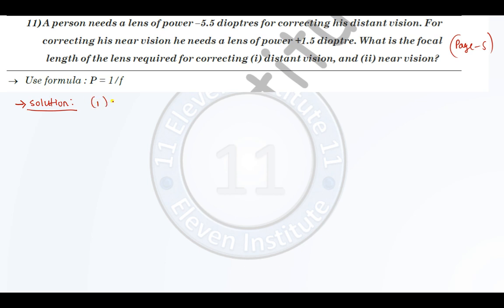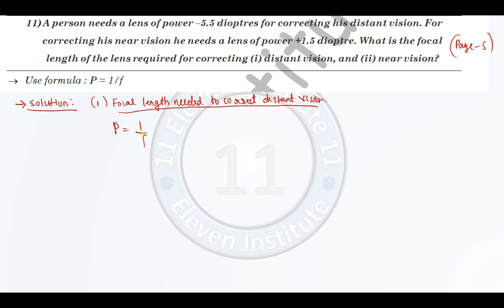And we will write the first one. Focal length needed to correct distant vision. To correct distant vision. Right, so we will use the formula.